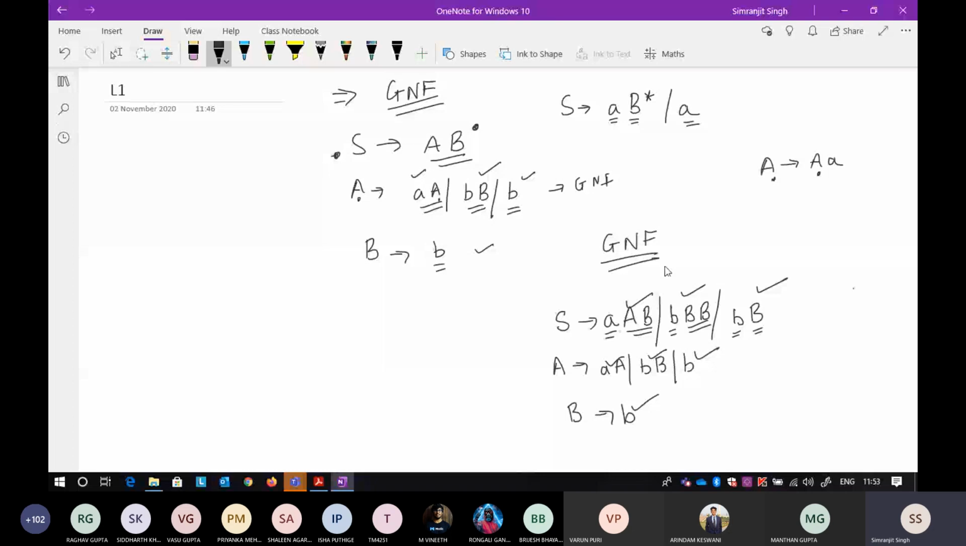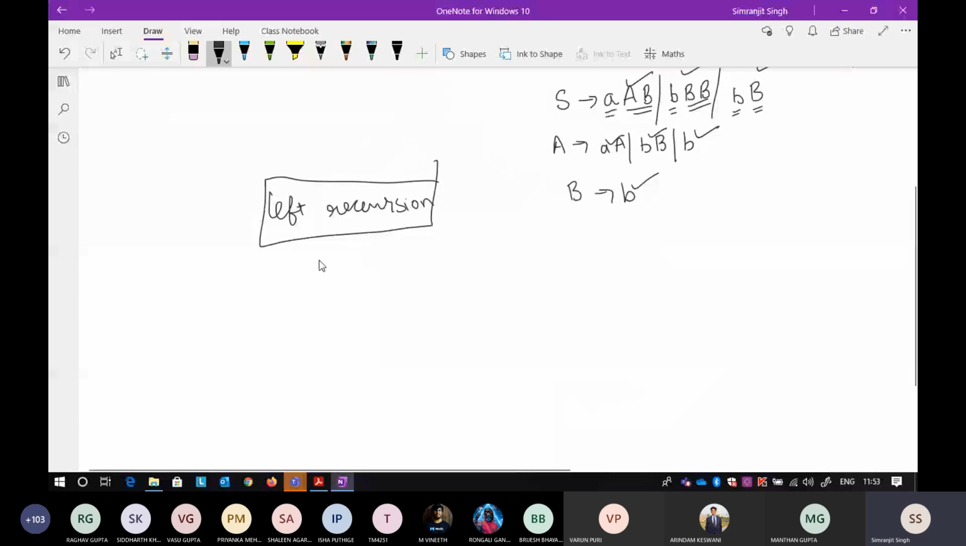Mostly in GNF you will not encounter left recursion kind of phenomena, but there is one question that is very lengthy. I will discuss it in the next class, not in this one. There are some problems in the question that I have to verify from other books also, whether it is correct or not. So that is why I'm holding on to that question. Just hold it for a minute. I will definitely discuss it in the next class.